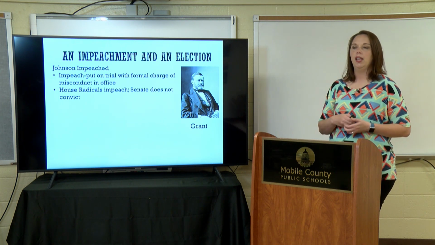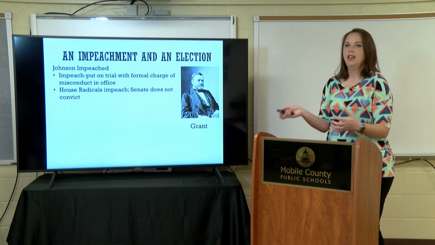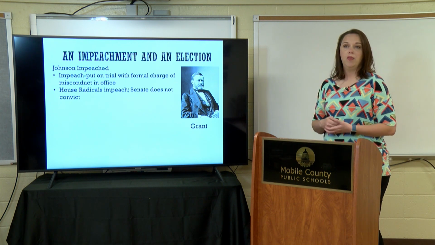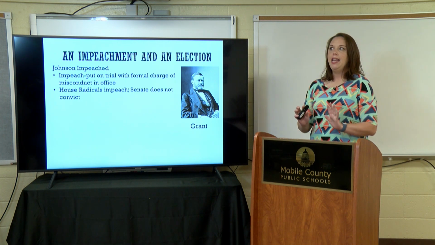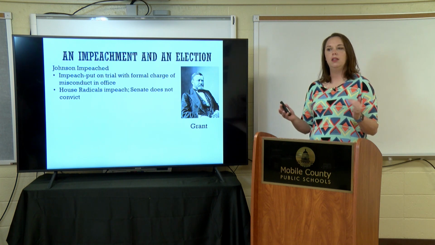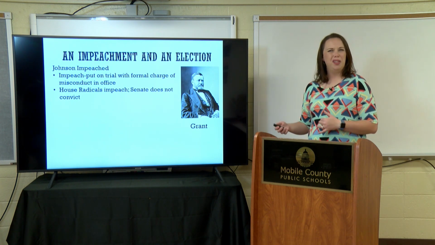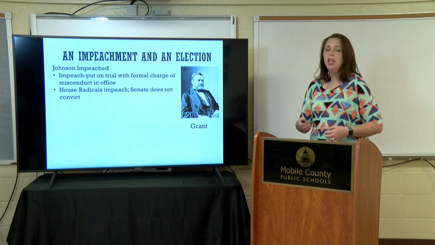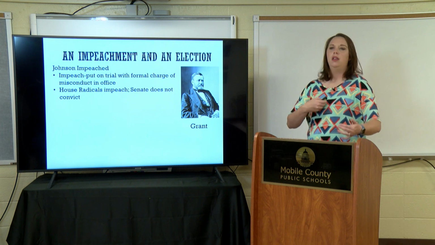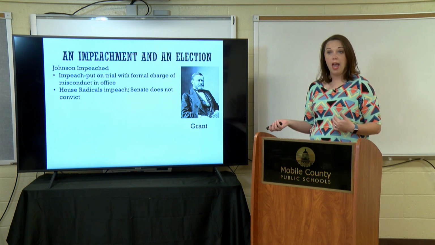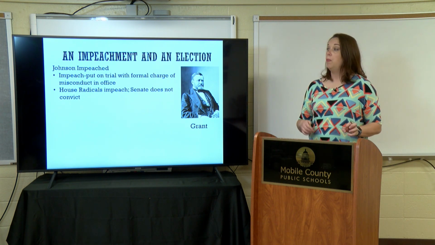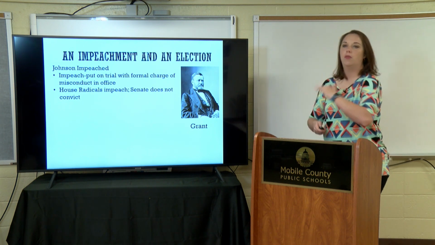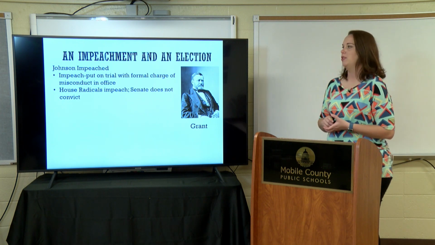What he did, he actually fired someone in office that went against an act that had been passed through Congress called the Tenure Act. He fired the Secretary of War, Edwin Stanton, and that was a pushback because Stanton was a leftover from the Lincoln administration. He'd been in Lincoln's cabinet, a part of that administration, so he had conflicts with Johnson. Johnson was a Democrat. That's a big thing. You have to remember, Lincoln was a Republican, Johnson was a Democrat, so there was some pushback from the Republicans who are trying to get this legislation passed through Congress.